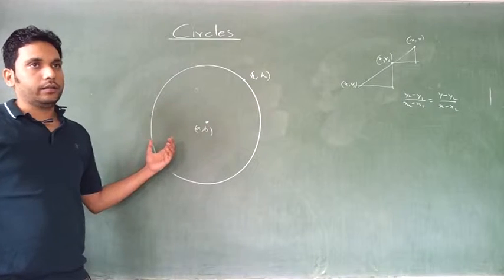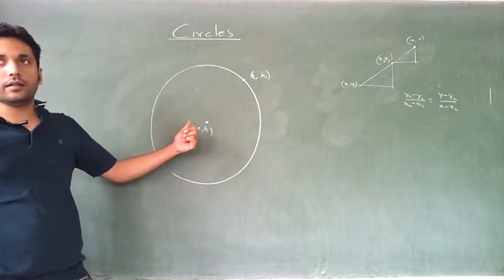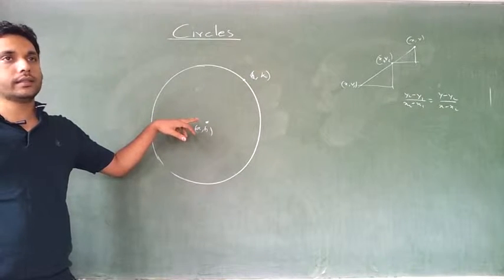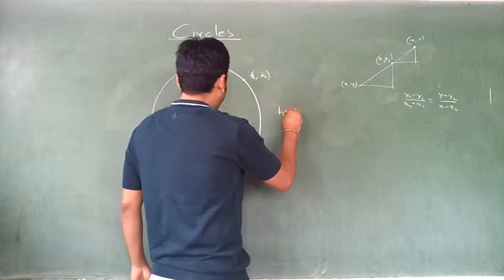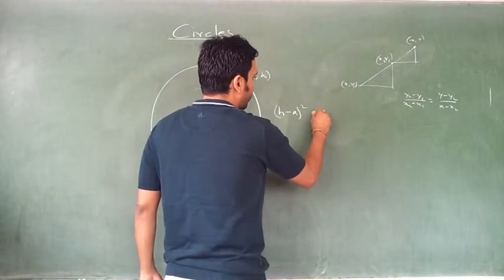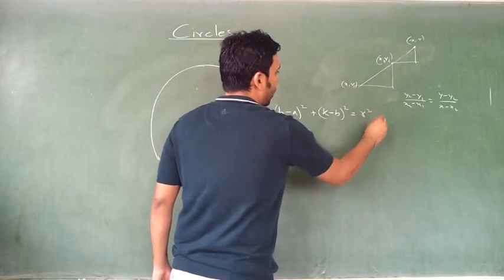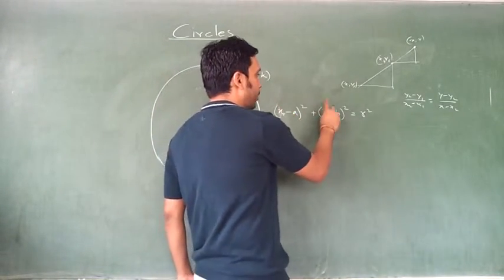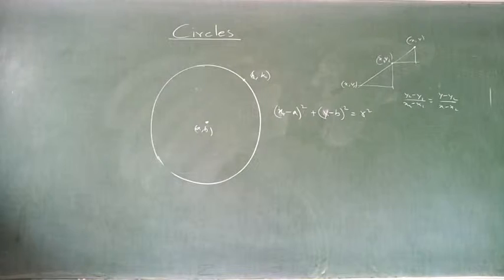What is the condition given? Locus of a point which is equidistant from the center. That means this distance should be equal to what? This distance should be equal to the radius, right? So what is the distance between this and this? (h minus a) the whole square plus (k minus b) the whole square should be equal to r square. If I replace h with x and k with y, this becomes the equation of a circle. So the equation of a circle will be of this form, where a comma b will give you the center of the circle.